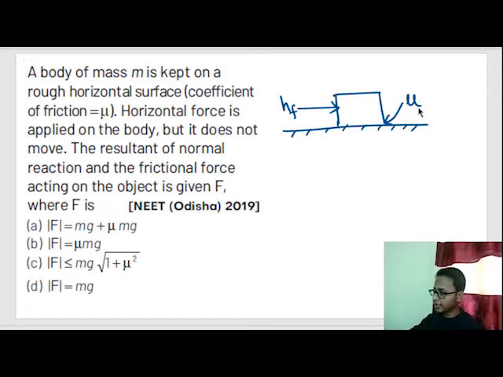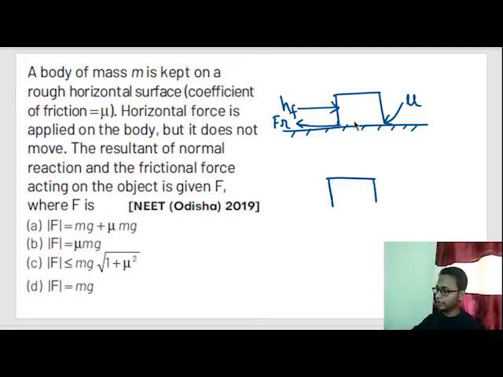In reality, a friction force gets applied by the ground on the block in the opposite direction. As I increase the HF from 0, this friction force also increases and matches up with this HF. After a certain while, this friction force no longer has the capacity to hold back this block, and then the block starts slipping and moves ahead. So let's draw the FBD of this block.